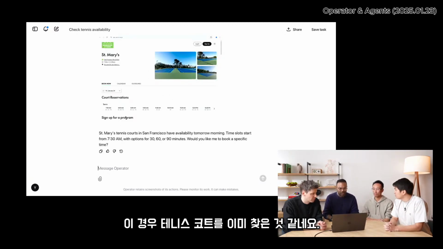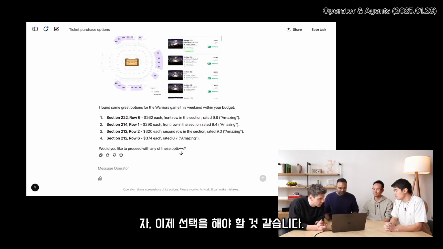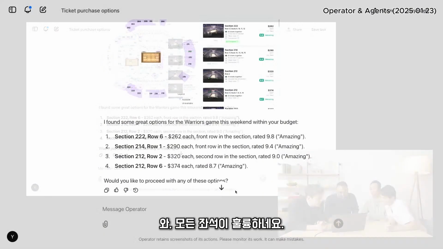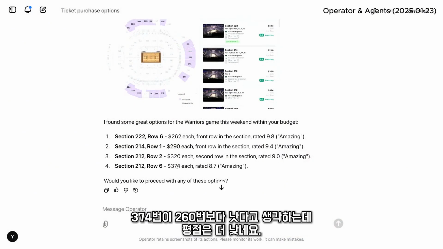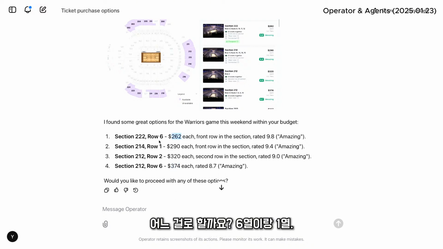Looks like in this case, it's already found us tennis courts. And okay, well, we have some selection to make. Wow, all of the seats are amazing. I know. Why do I believe 374 is better than 262? That's an interesting thing, but it's lower rated. Okay, which one should we add? Row 6? I think row 1. Row 1 is good. Okay, let's do that. Let's do section 214.